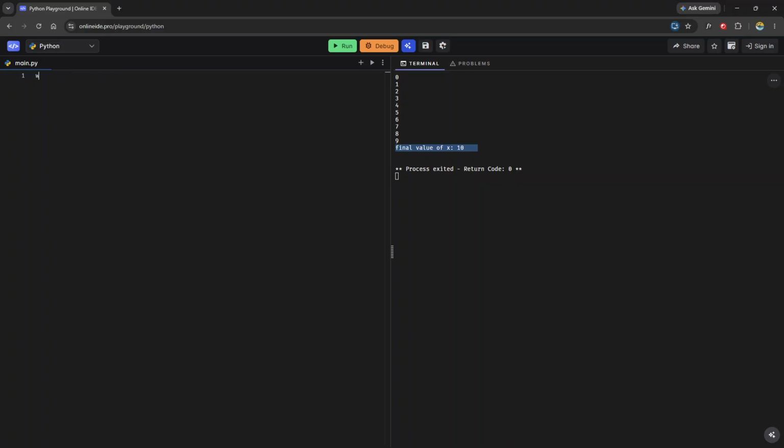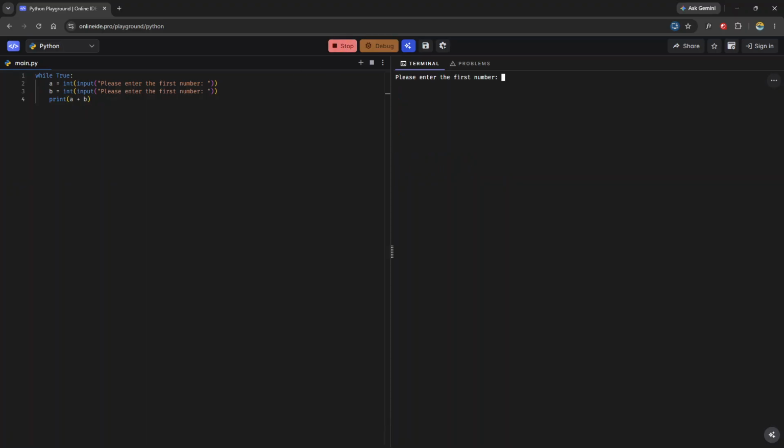And I'll demonstrate here. So I'll say while true, right? A is equal to input, and I'll wrap this in an integer function. Input, please enter the first number, and then this will be B, and then we'll say print A plus B, right?